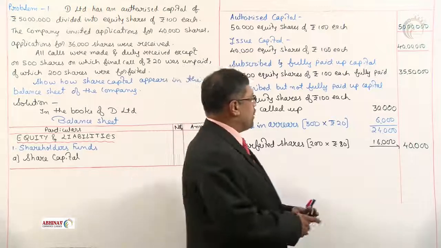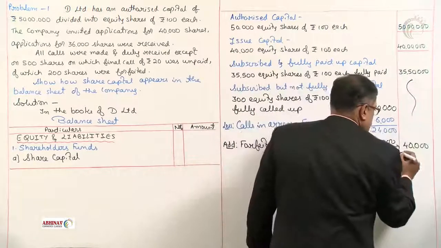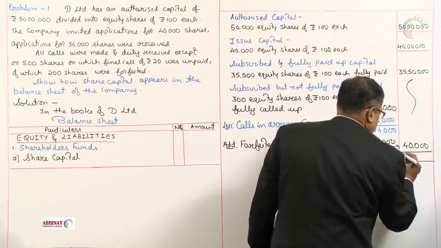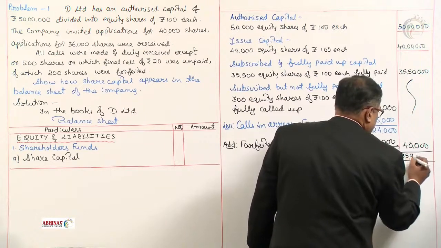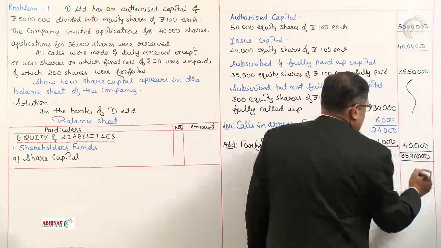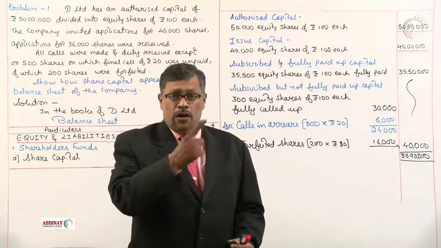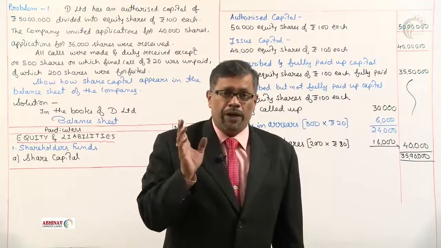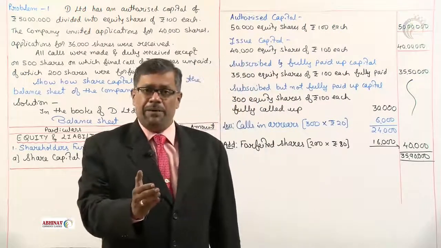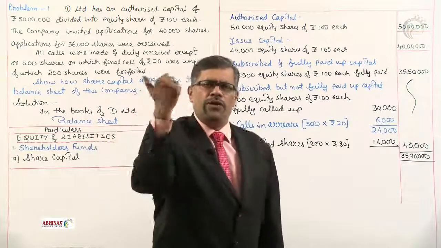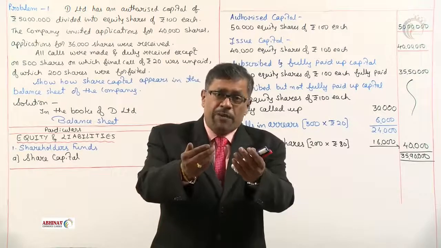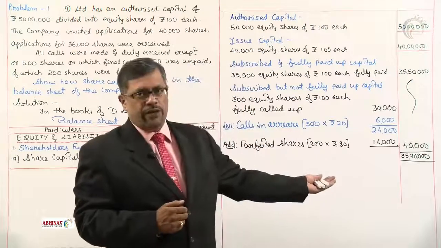Now let us total the capital. The total what we get is 35,90,000. Authorized and issued not to be included because authorized is the maximum limit. Issued are the shares offered to the public. Of that, how much cash is received, that is what we have to record.